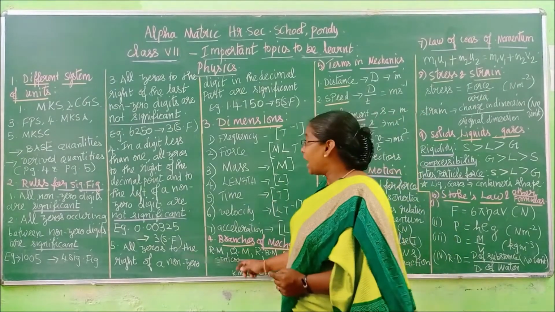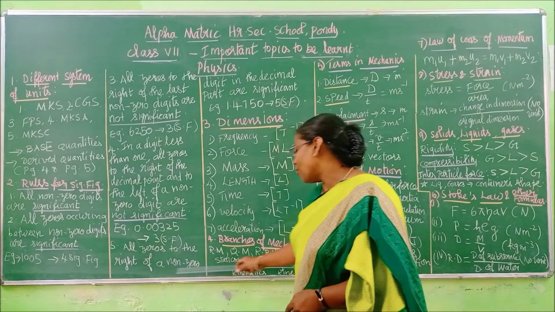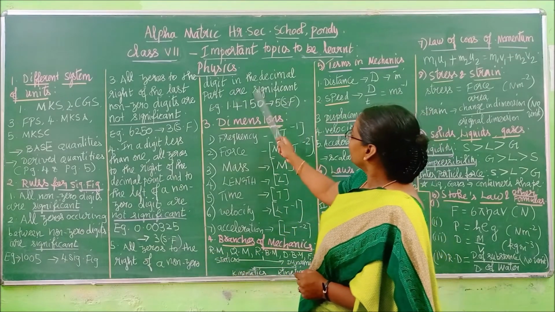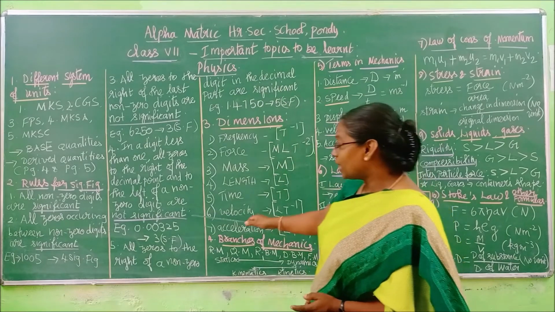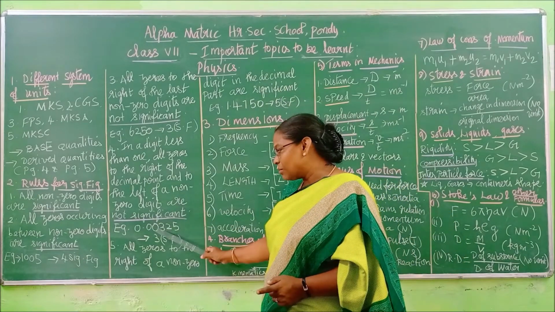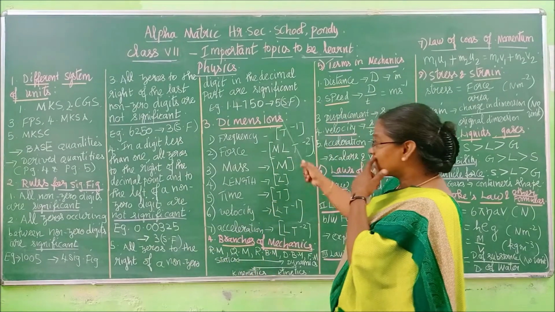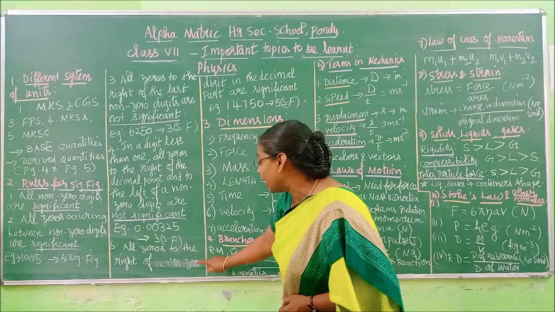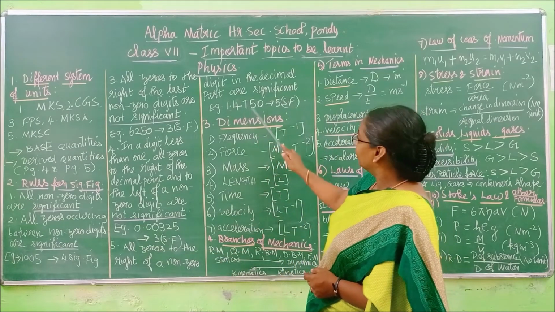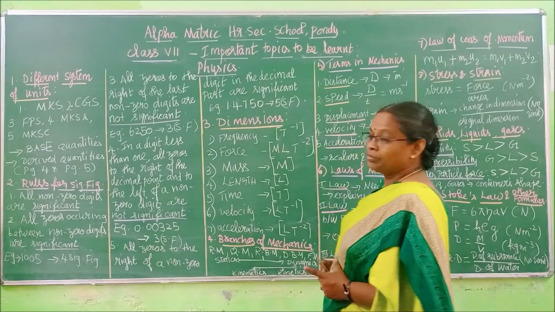Next one, the last, 5th point. All zeros to the right of a non-zero digit in the decimal part are significant. Here I said right of decimal, left of non-zero are not significant. But here you see, all zeros to the right of a non-zero digit in the decimal part.